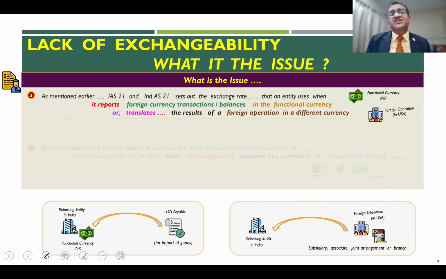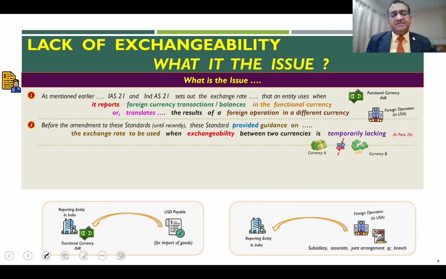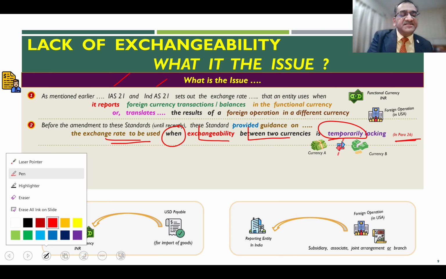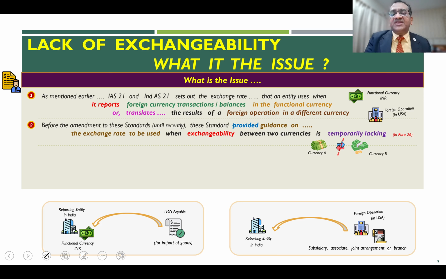So in that case, which exchange rate to use? Before these amendments to these standards until recently, these two standards provided guidance on what exchange rate is to be used when the exchangeability between the two currencies, in my example INR and dollar, is temporarily not available. Paragraph 26 used to give the guidance. That means if the exchangeability between the two currencies is temporarily lacking, paragraph 26 used to give the guidance.